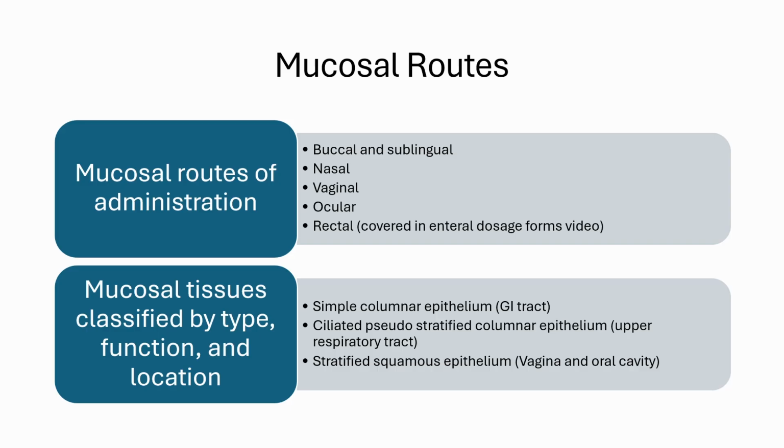The types of mucosal routes of administration include buccal and sublingual, nasal, vaginal, and ocular. Rectal administration is also considered a mucosal route, but I already covered the rectal route of administration in my enteral dosage forms video. Mucosal tissue can be classified by type, function, and location. For example, simple columnar epithelium is found in the GI tract. Ciliated pseudostratified columnar epithelium is found in the upper respiratory tract, excluding the pharynx and the larynx, and stratified squamous epithelium is found in the vagina and certain parts of the oral cavity.